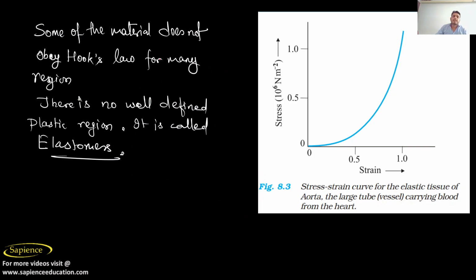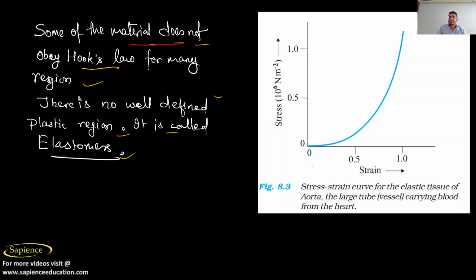Now some materials do not obey Hooke's law. In nature, no one behaves similarly; there will definitely be exceptions. Some materials do not obey Hooke's law for many reasons, and there is no well-defined plastic region. These are called elastomers.